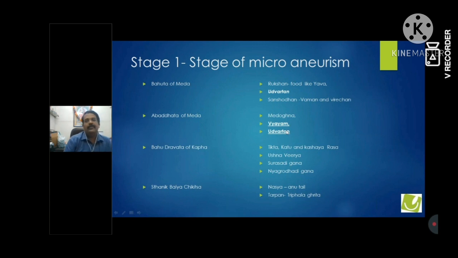Udvartanam is something which we don't use in our practice very often. I think we should all start using Udvartan in our practice and let us see if there is any effect on the blood sugar, or maybe on a diabetic in the first stage.